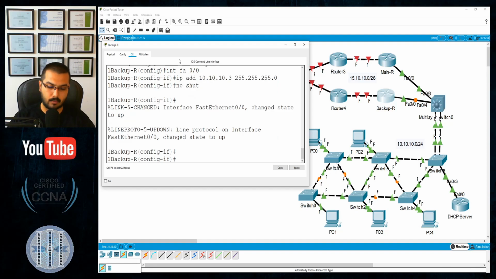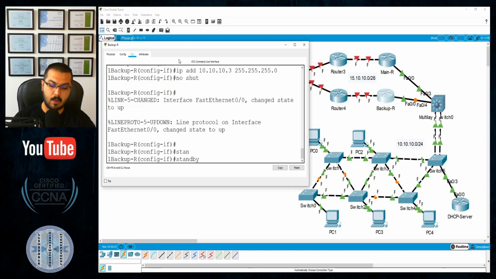On the same router I will enable standby, the same group. It's extremely important, so that this router becomes the backup of that router, because both of them have the same standby group number, and both are connected through a layer 2 device, inside a single broadcast domain. The virtual IP will be the same.